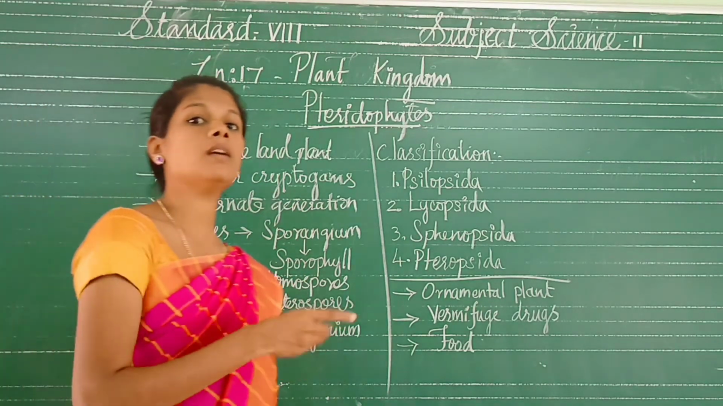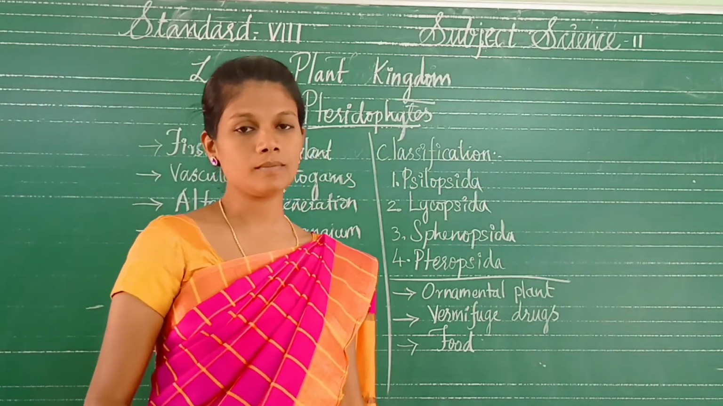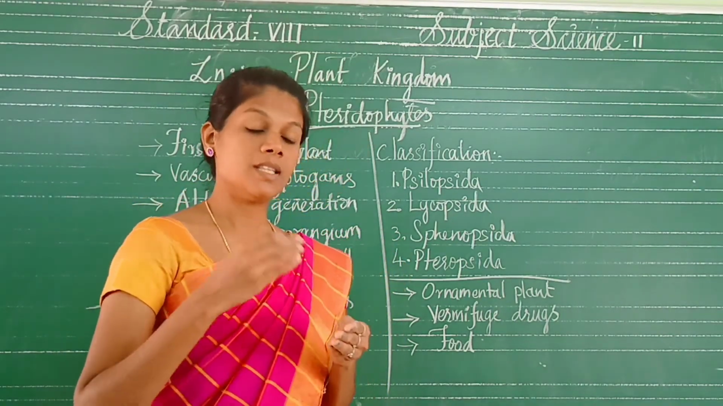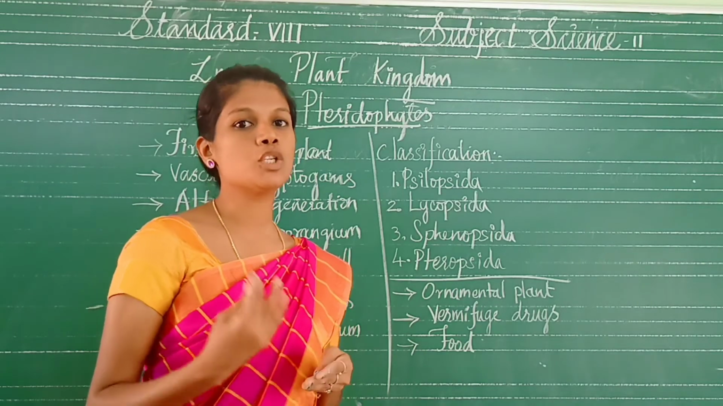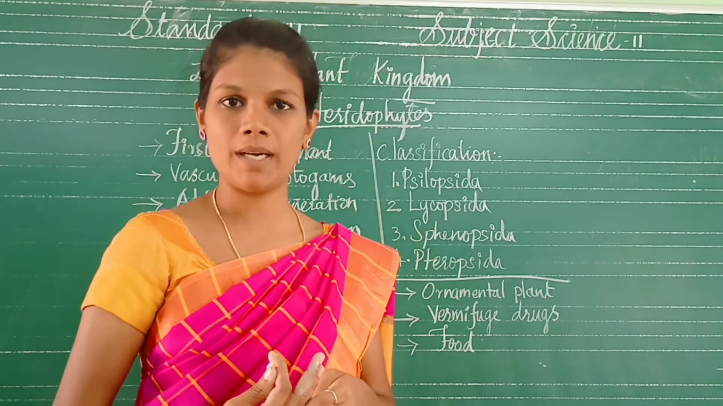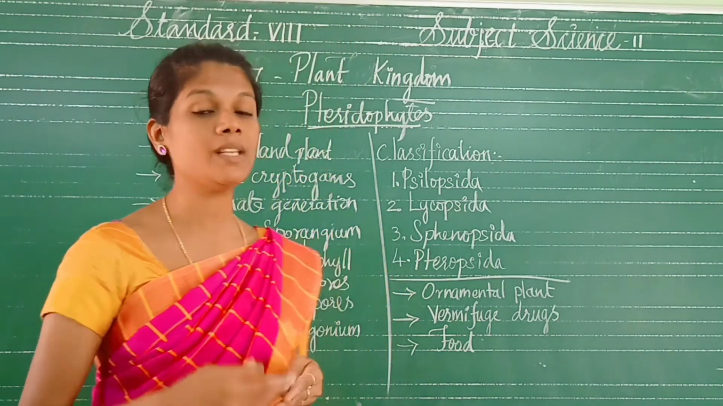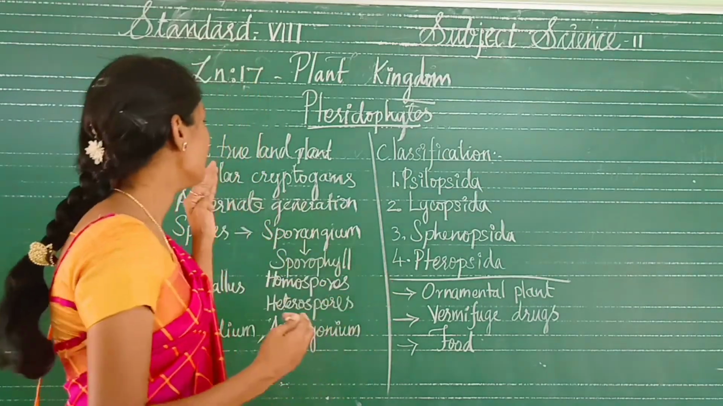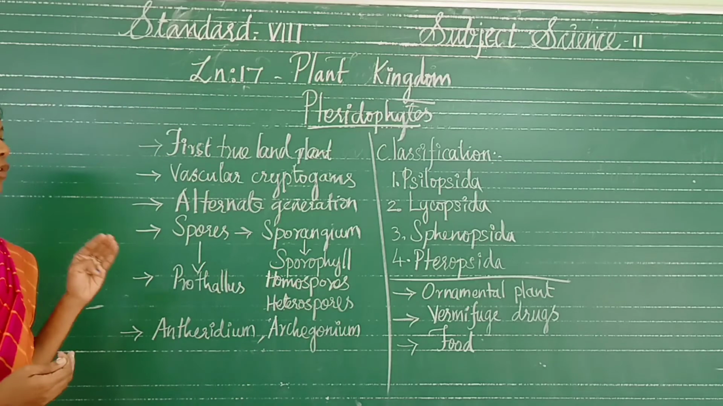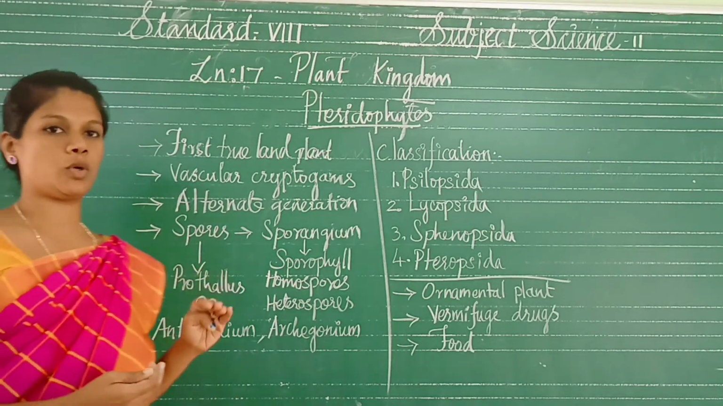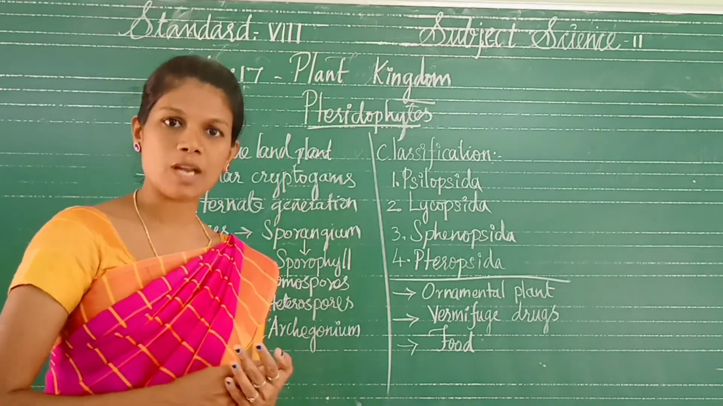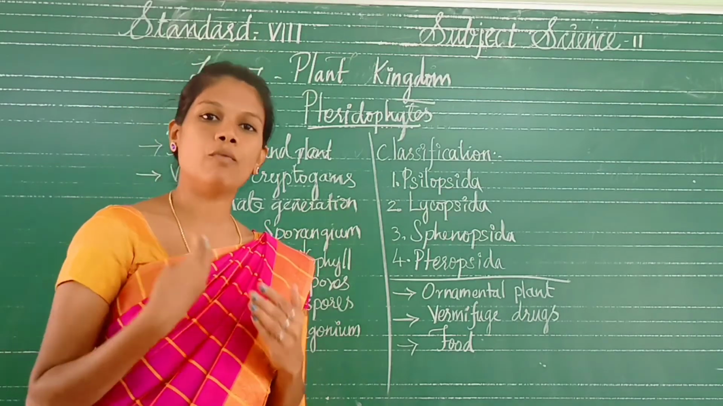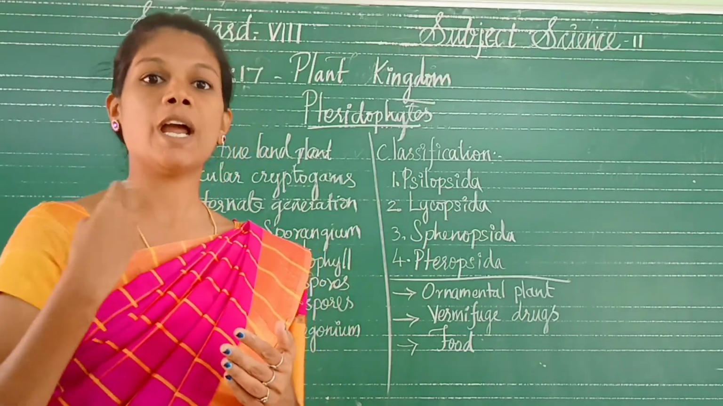The bryophytes are non-vascular. What is vascular? I already told you. The xylem and phloem together form the vascular bundle. If vascular bundles are present, it is vascularized, or vascular. The pteridophytes are vascular cryptogams, because the vascular bundle is present for transporting and distributing water, minerals and food.